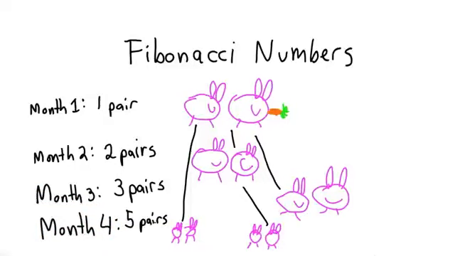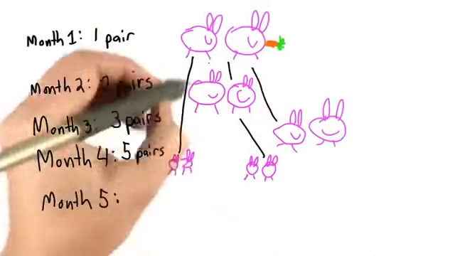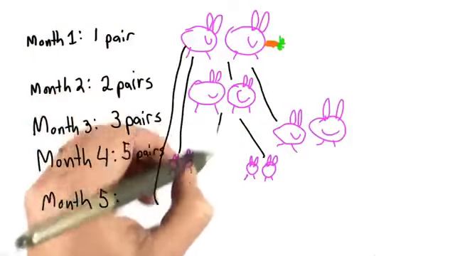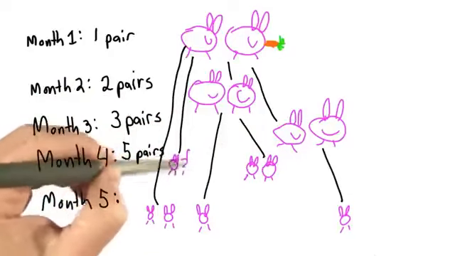And this keeps going. So the model assumed that rabbits never die, that every month each pair of mature rabbits produces a new pair of rabbit babies, and it takes 1 month for a pair of rabbits that's born to become mature. So in month 5, the 3 mature pairs of rabbits will all produce new offspring. So we have 3 new offspring, and the 2 that are a month old that were born in month 4 will now become mature.